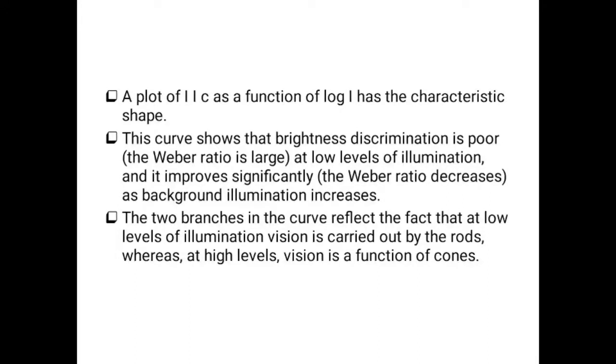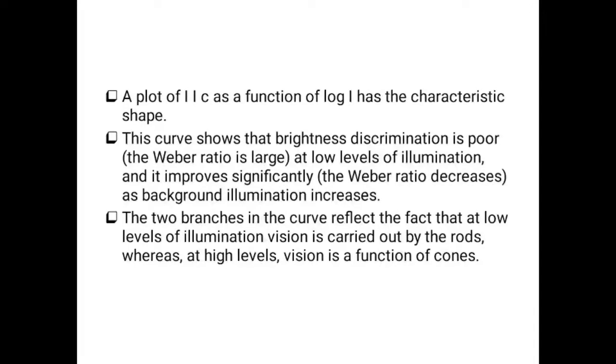This curve shows that brightness discrimination is poor at low levels of illumination, and it improves significantly as background illumination increases. If background illumination increases, the Weber ratio normally decreases. If it is a low level of illumination, the Weber ratio will be large. The two branches in the curve reflect the fact that at low levels of illumination vision is carried out by the rods, and at high levels it is carried out by the cones.